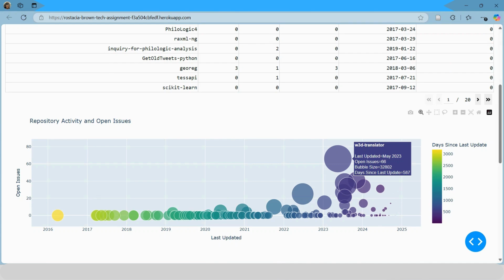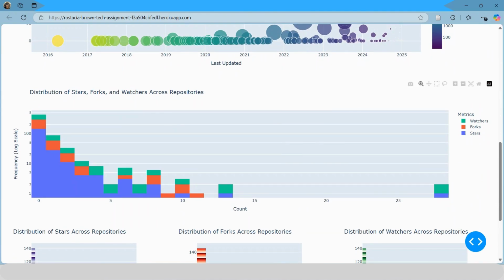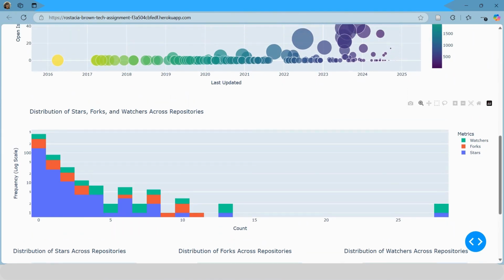We also have a histogram for the distribution of stars, forks, and watches across repositories. So we can see how many repos with 0 stars, 0 forks, 0 watches, and going down the line, we could see the various counts for all of these metrics.